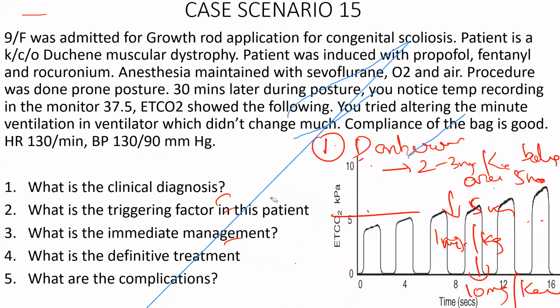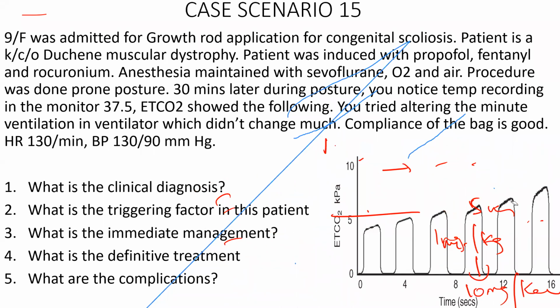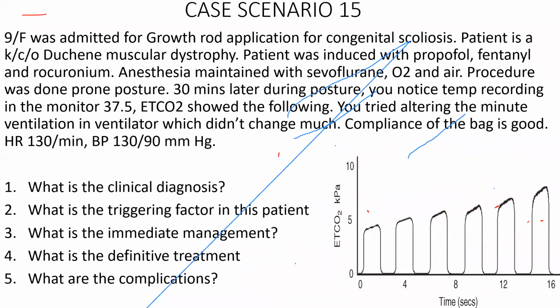Right. So apart from dantrolene, what are the important definitive treatments you have to give? Correct acidosis. No, potassium. I'm talking about definitive treatment, not the treatment of complications. Surface cooling, right? So cool the patient completely, right? Give cold solution, give cold peritoneal wash if it's a laparotomy. So completely give very cold solution, switch off the external warmers. So cooling the patient and dantrolene are the main definitive treatment.